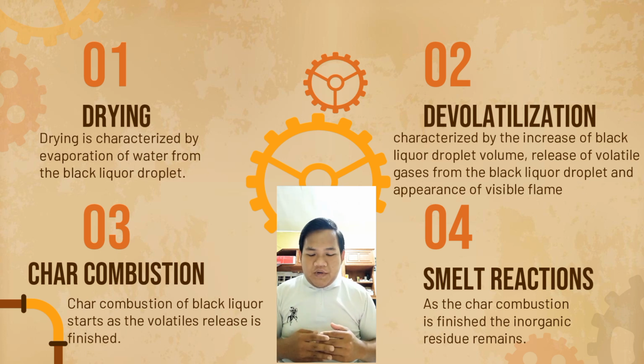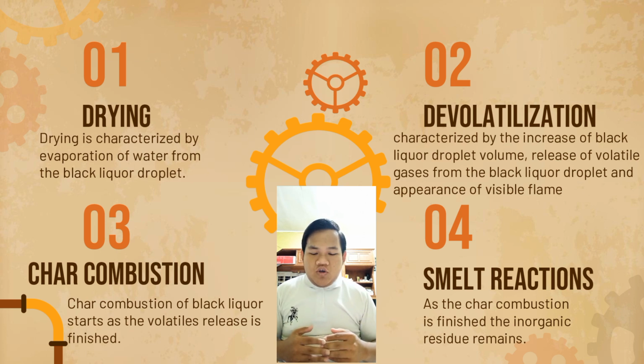In practice char combustion and devolatilization overlap considerably, so often a term organic combustion time is used to characterize combustion.